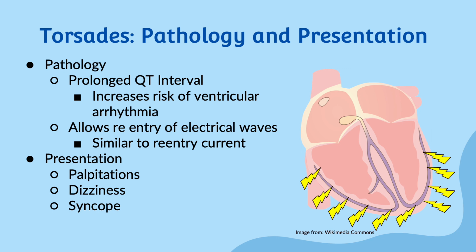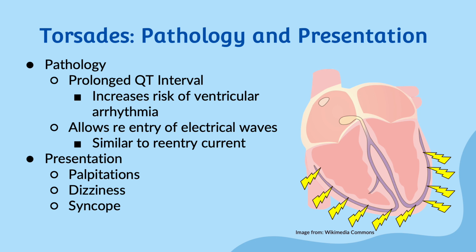This pattern is characterized by a twisting of the QRS complex, which gives the arrhythmia its name. Torsades de Pointes literally means twisting of the points. The symptoms of torsades may include palpitations, syncope, and dizziness. The patient may also have a history of heart disease. They may use medications that prolong the QT interval, which we've discussed, and they may have electrolyte imbalances.